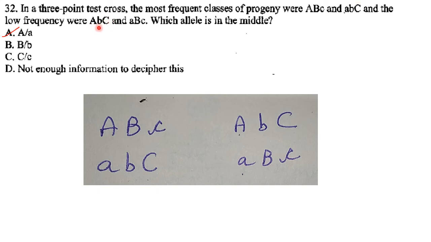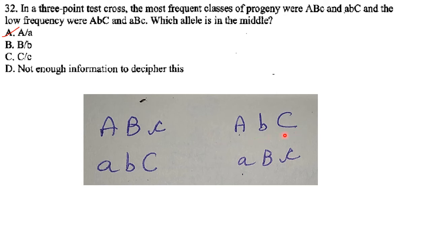And these two are found at low frequency and they are double crossovers. The next important point is that a double crossover event moves the middle allele from one sister chromatid to the other. And what they have asked in the question is which is the middle allele. So these are the parentals and these are the double crossovers. If you see them,